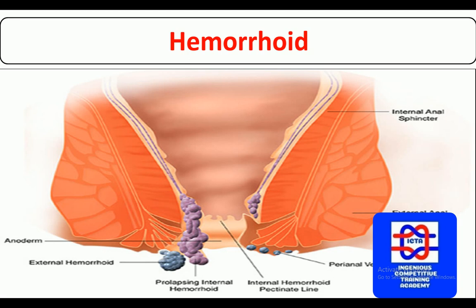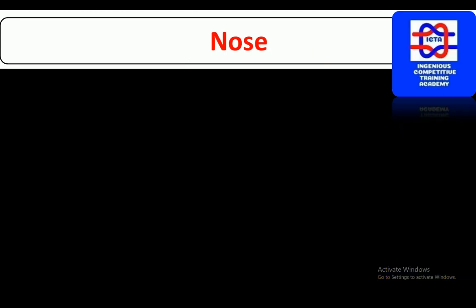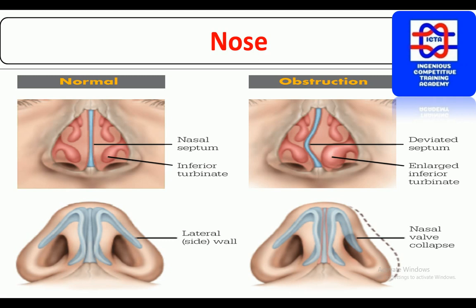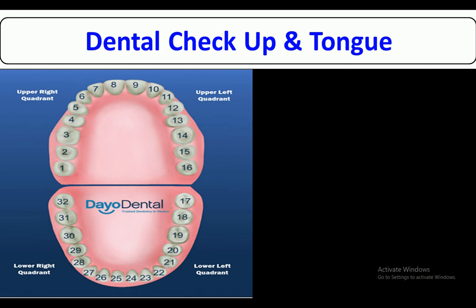Hemorrhoids. This hemorrhoids is one thing, people used to have maximum spicy food and they consume less water, that directly affect your digestive system, which is very bad for your intestinal problems. So it is one thing, hemorrhoids, which is to be rectified by the Ayurvedic or whatever the procedure you have. Next, nose. This is normal and obstruction we have. The normal, as you can see, the obstruction you can see. This is what exactly you have to correct yourself. Normal thing. If you have any problem, you can directly consult the doctor.